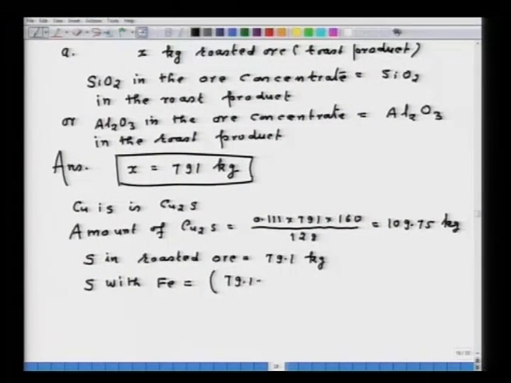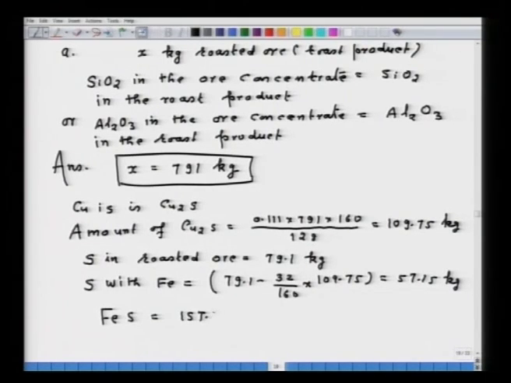79.1 minus 32 upon 160 into 109.75. So, that will give me 57.15 kg sulfur with the iron. Therefore, I can now find the amount of FeS, which will be equal to 157.16 kg.